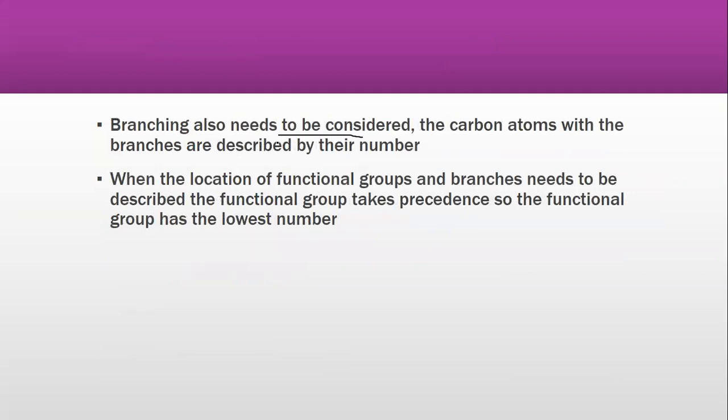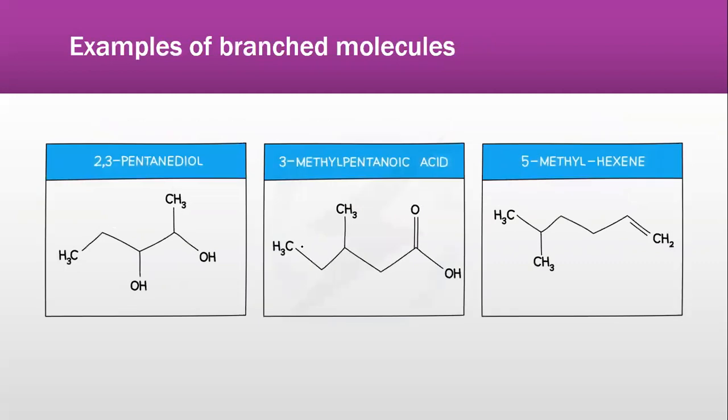Now, in many molecules, when we talk about structural and displayed formula, branching is also there. The carbon atoms with the branches are described by their number. When the location of functional groups and branches needs to be described, the functional group takes precedence, so the functional group has the lowest number. Examples of branched molecules, you can see a lot of branched molecules, 2,3-pentanediol, 3-methyl pentanoic acid, and 5-methyl hexene. We're going to study in the further topics how we're going to name it, but this is called branches.